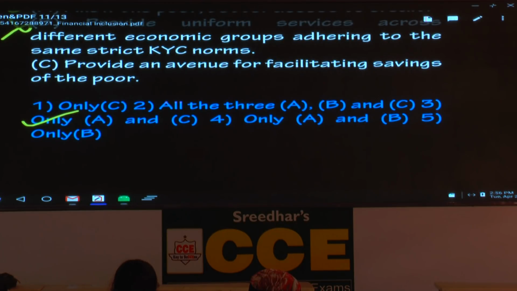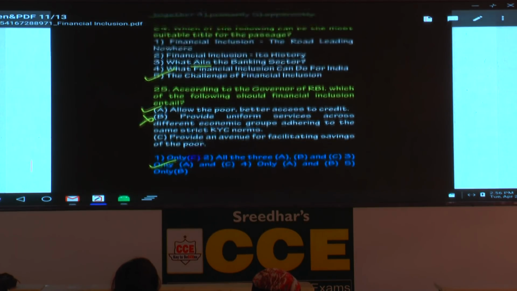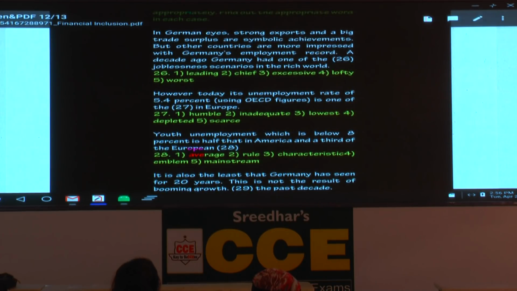This is also time taking. You got to be very careful. Is that the last one related to the passage? Has anyone got all the 10 correct in this passage? No one? 8 or 8 plus? Please give her a big hand. I see only one student. That's really good. I appreciate.